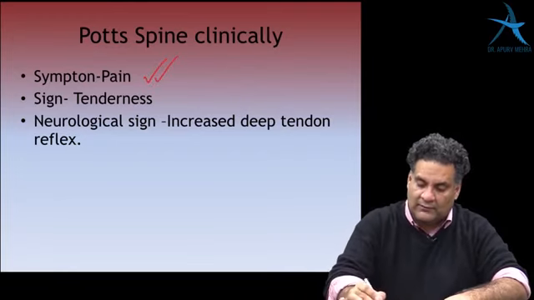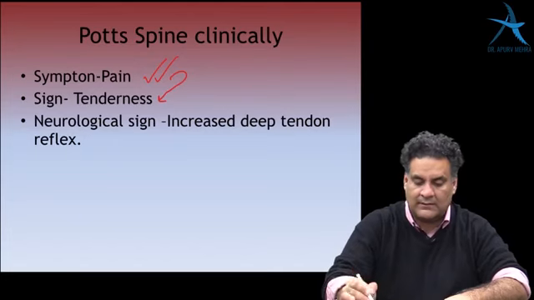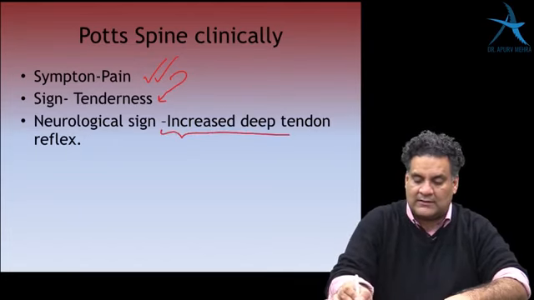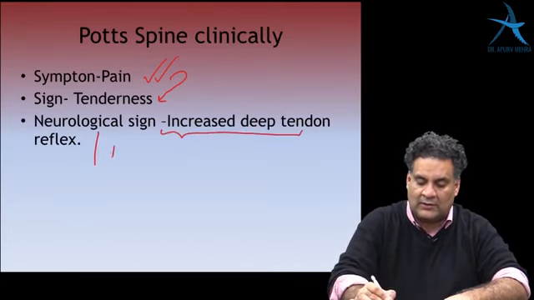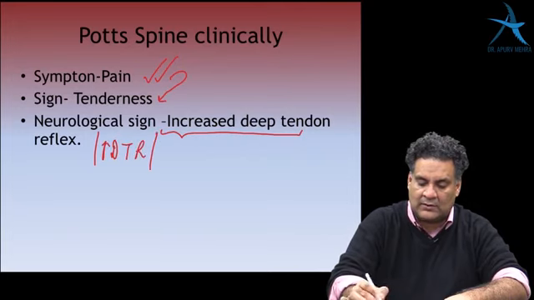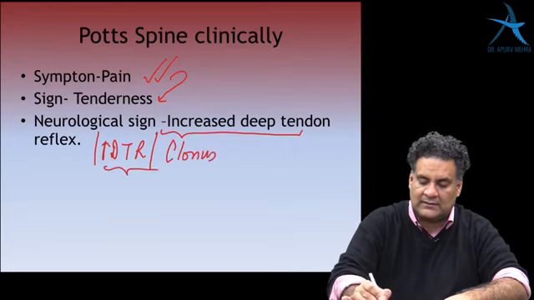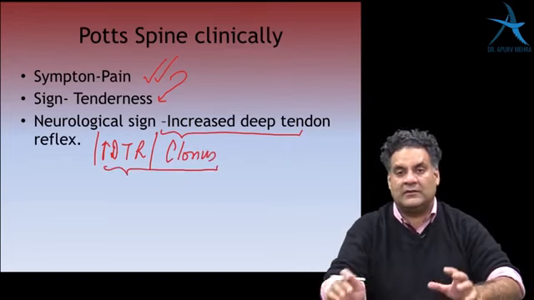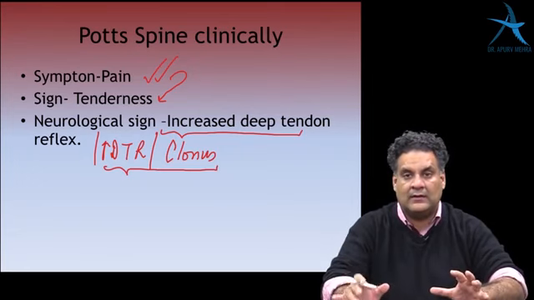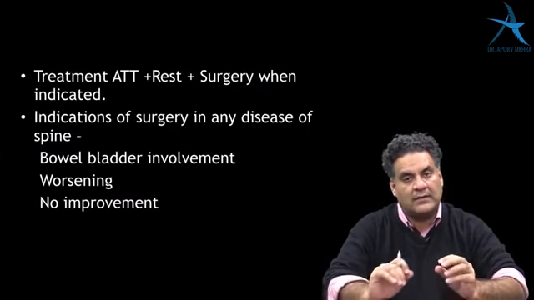The earliest sign, obviously because of pain, is tenderness. But the earliest neurological sign is increased deep tendon reflex or clonus. So they are the earliest neurological features indicating nerve root or cord compression.